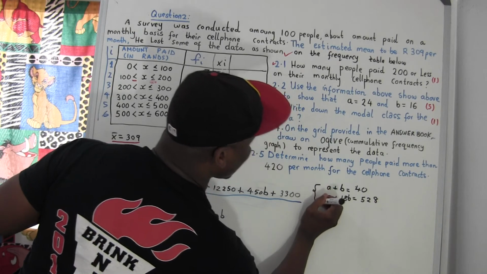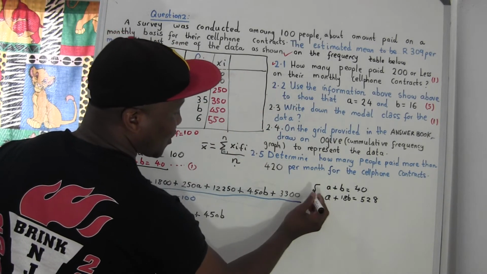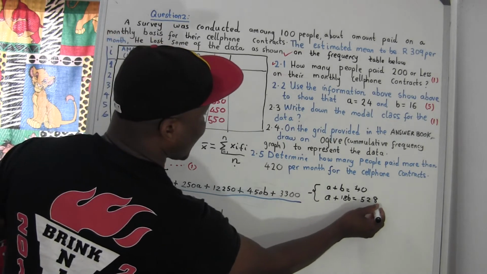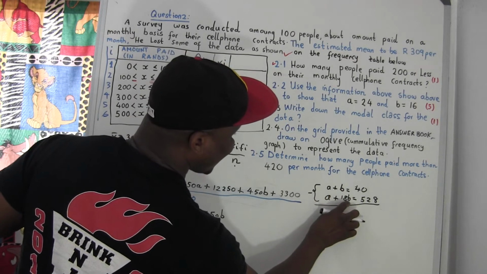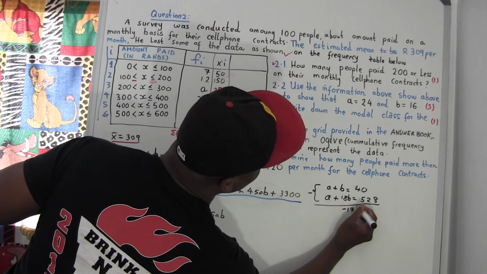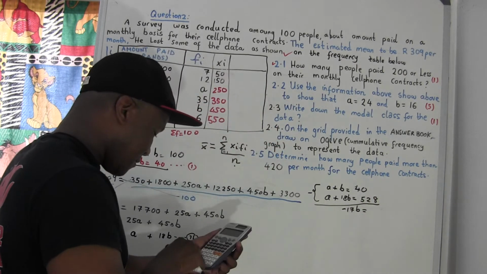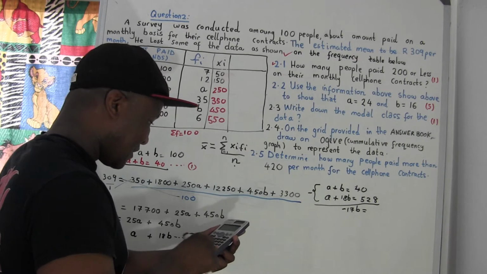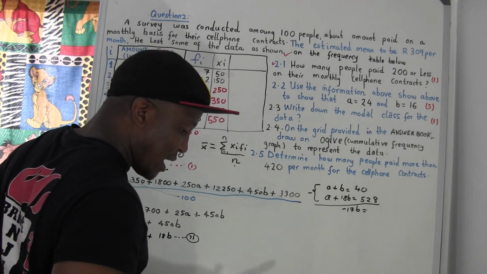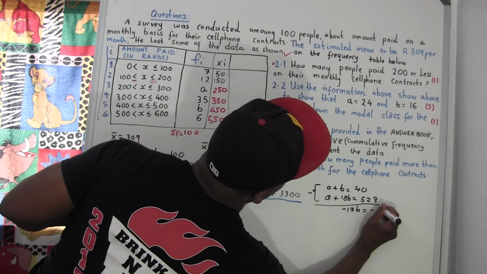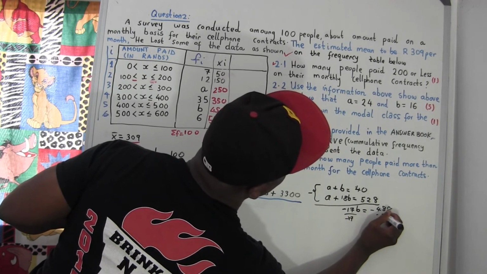So this is simultaneous. You got A, and these are the same, so if I subtract, this and this cancel, A minus A equal to 0, B minus 18B is going to give us negative 17B, 40 minus that, we get negative 488. So divide by negative 17 throughout.